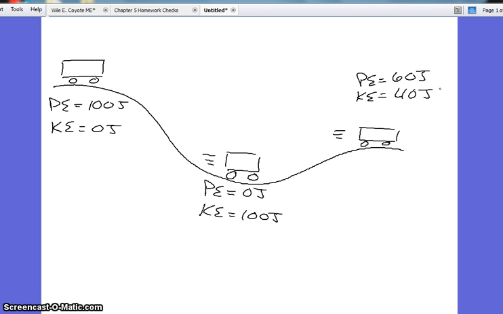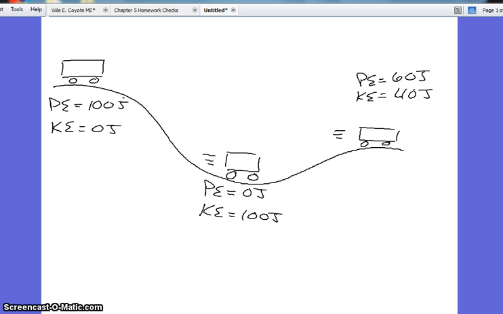It is possible to have more than one type of energy at a time. Here we have potential because we're above the zero height, and we have kinetic because we are also moving. We have two forms. But their total must still add up to 100, must still add up to what we started with. So let's say this is under the understanding that there's no friction.